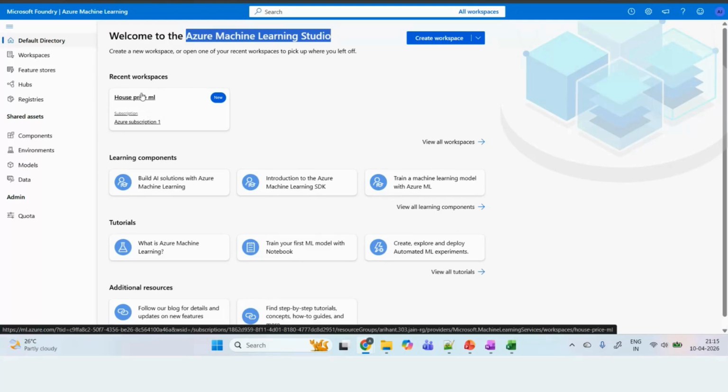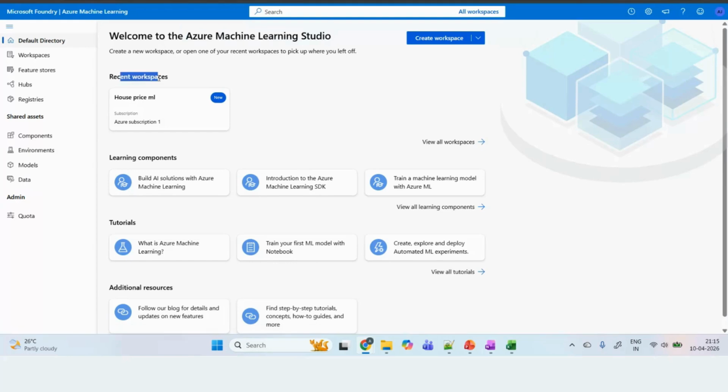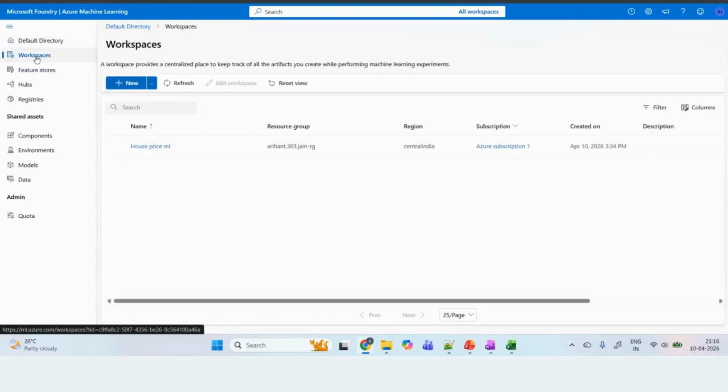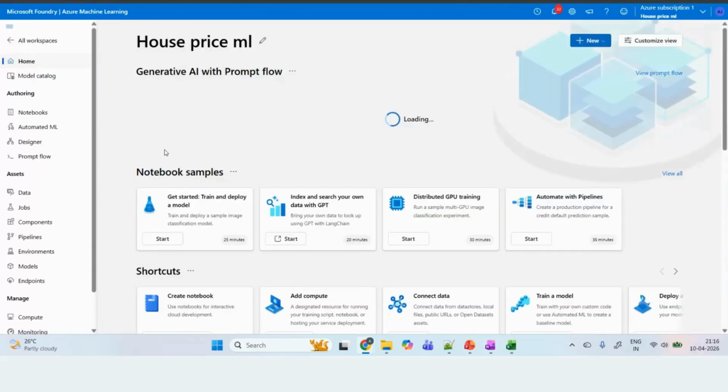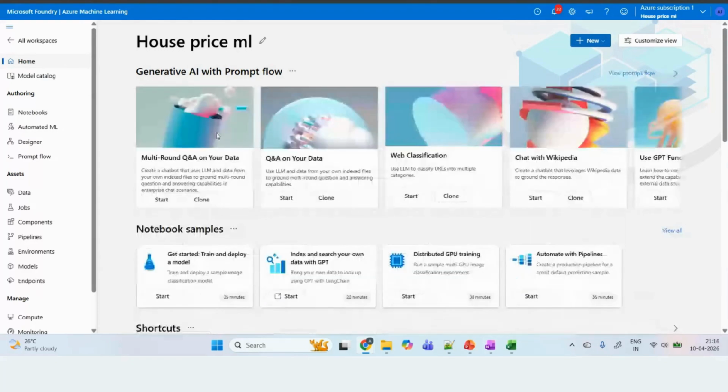So starting from creating the workspace till creating the deployment on the batch endpoint, we have seen the entire pipeline. So this is how you will be doing it. And obviously there are so many other features you can use. You can create feature stores also, if there are repetitive models, for that we can create this one. There are so many things basically which we can do here. But yeah, this is how it was, guys.